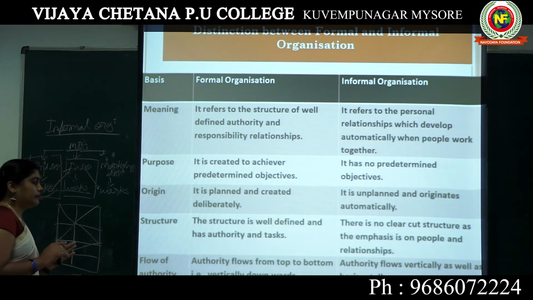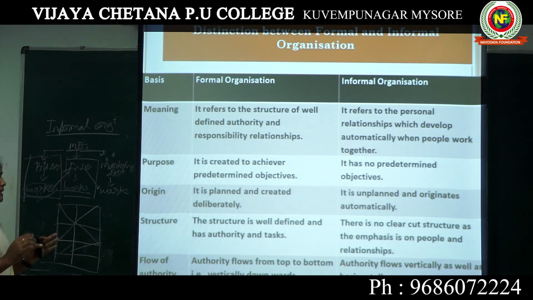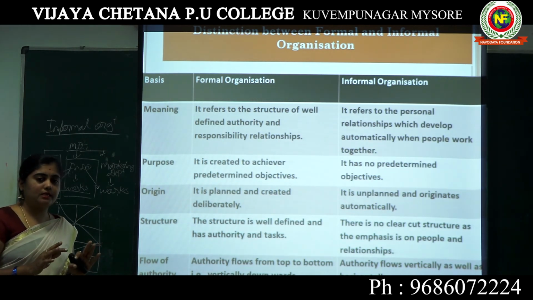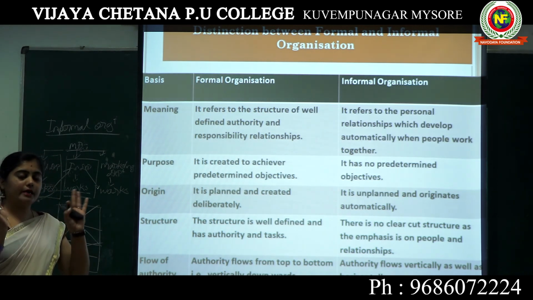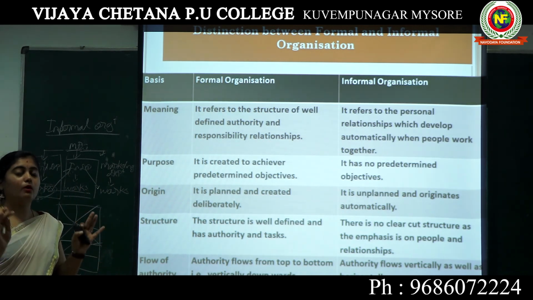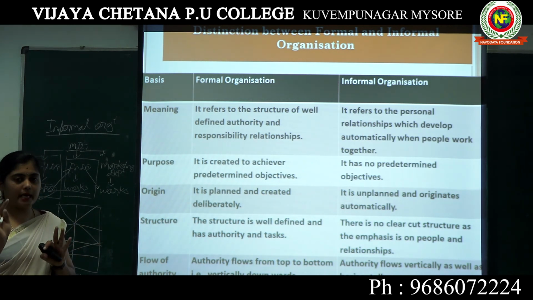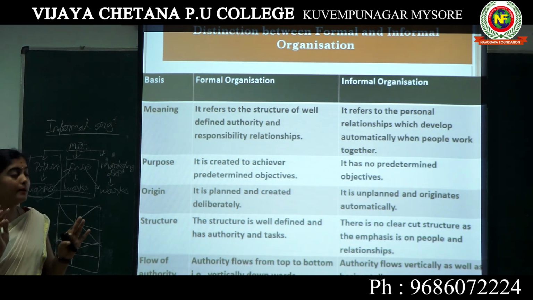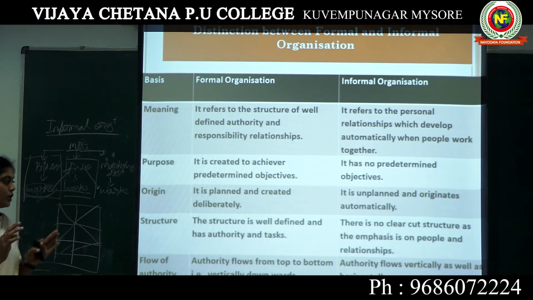The next one, on the basis of structure, it is well defined as to authority and task. Formal organization means well defined: according to one structure, how the authority will flow and what work has to be carried out is clearly defined. But in the informal organization, there is no clear-cut structure. Here it depends on the people and their relationships.